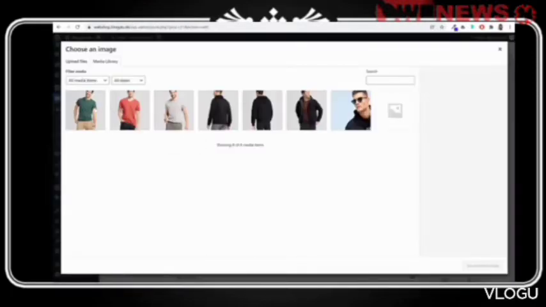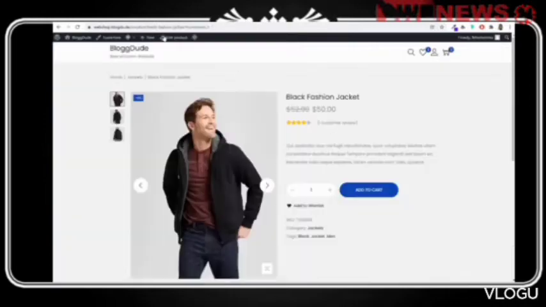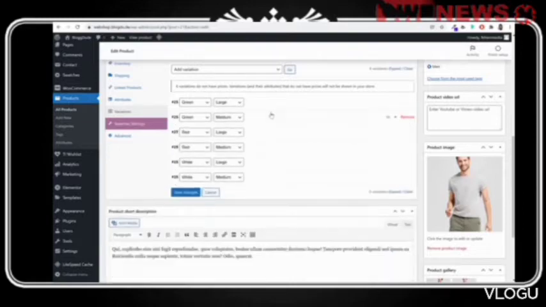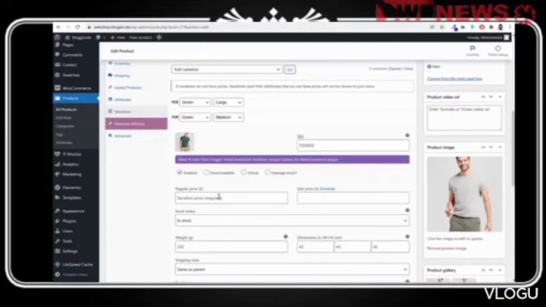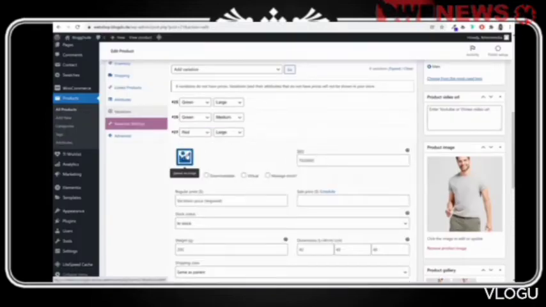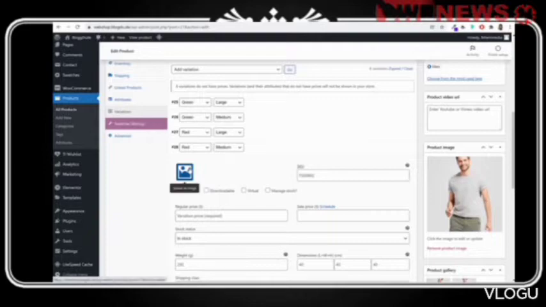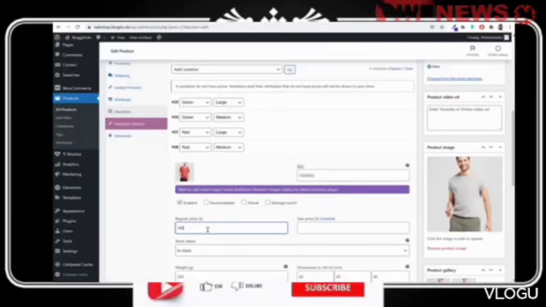So green large, first of all, let's select the green image. And earlier, what was the price? It was 50, so let me increase the price. So maybe for this, I'll type in $120 for green large. For green medium, we'll select $110. Okay. For red large, first of all, let's select this red image. Maybe it is 150. For red medium, let's select 145.